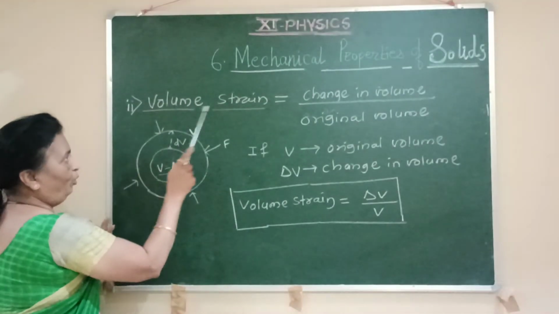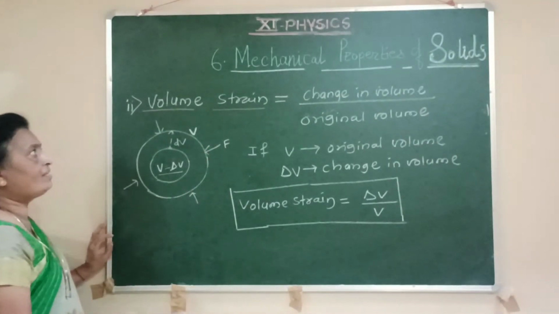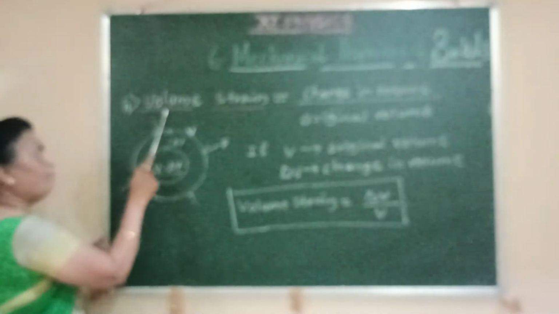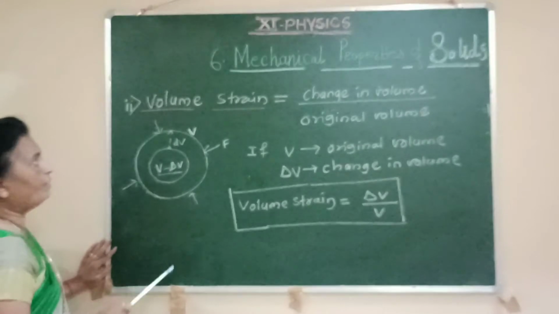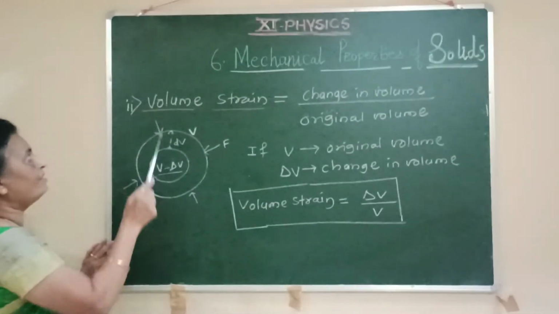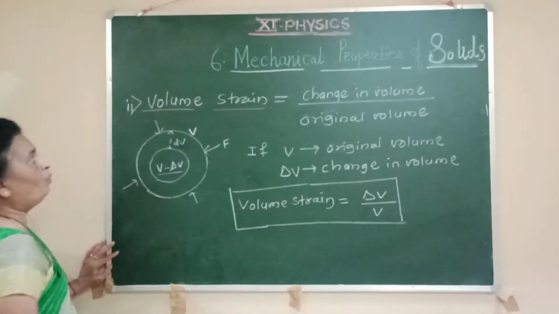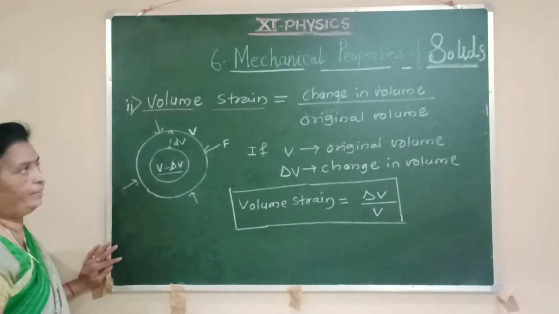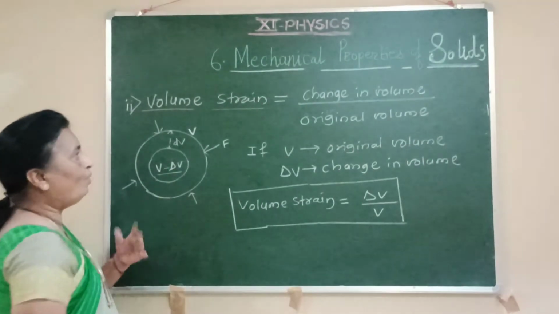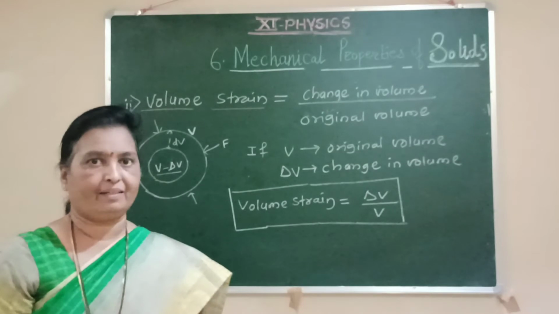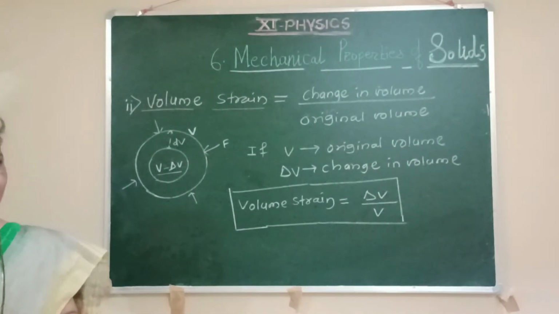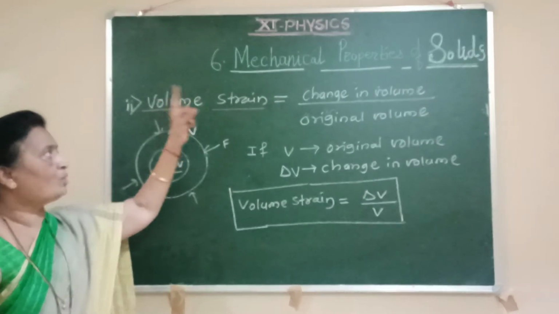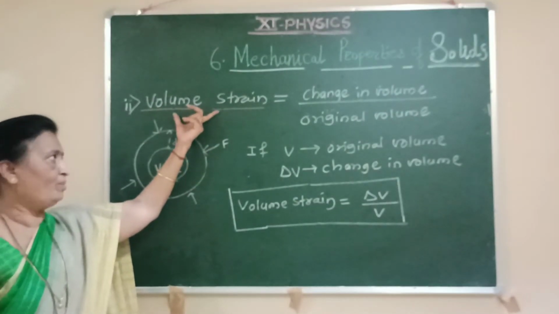What is volume strain? Again, the name itself indicates the meaning. When the strain produced in the wire or in the object is related to its volume, we say it is the volume strain. Whenever deforming forces are applied to a body, and there is a change in volume of that body, we say the strain associated with that is the volume strain.